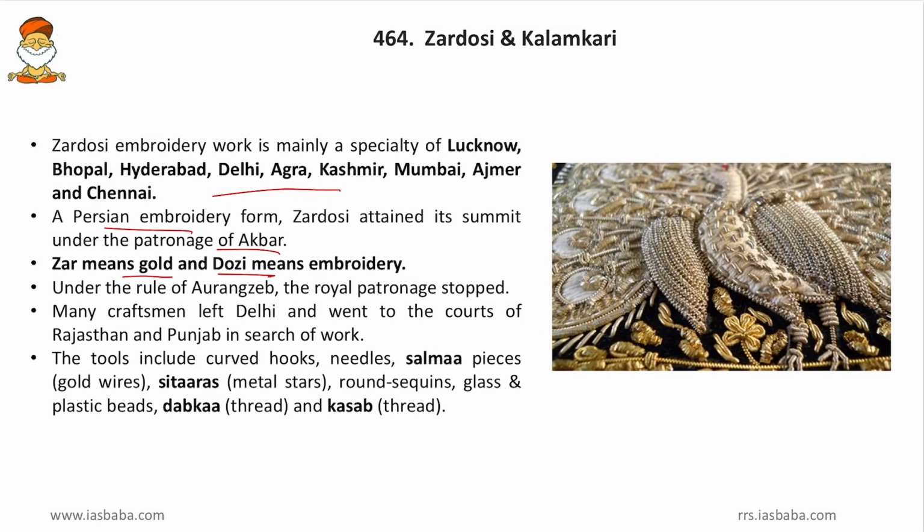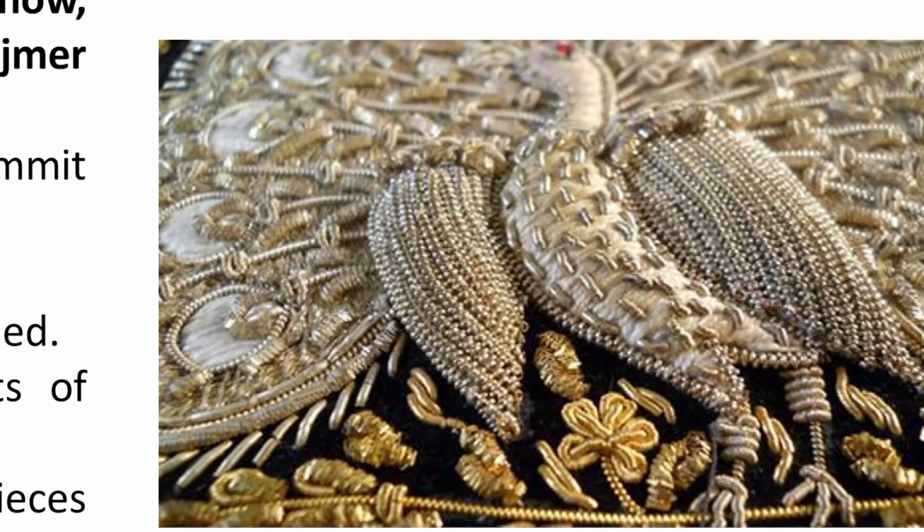Then, under the rule of Aurangzeb, the royal patronage stopped. Friends, we know that Aurangzeb, he stopped everything. And as a result of that, many craftsmen left Delhi and went to the courts of Rajasthan, Punjab in search of work. Then, the tools used in zardozi are the curved hooks, needles, then salma pieces or the golden wires, then sitaras, the metal stars, then round sequins and glass and plastic beads, and dhaka, the thread, and kasab, another form of thread. So, here we can see in the figure how golden wires, then dhaka, kasab, then other forms of beads are being used. So, this is how the zardozi embroidery is made.